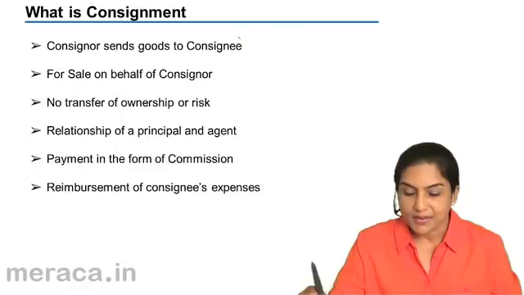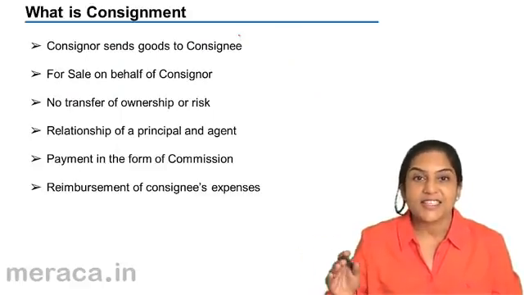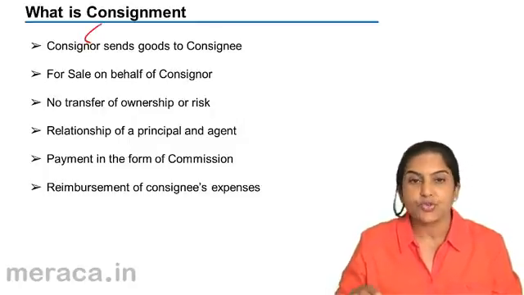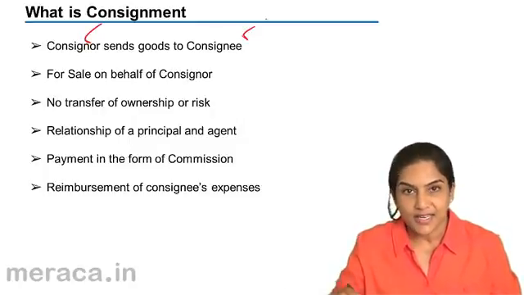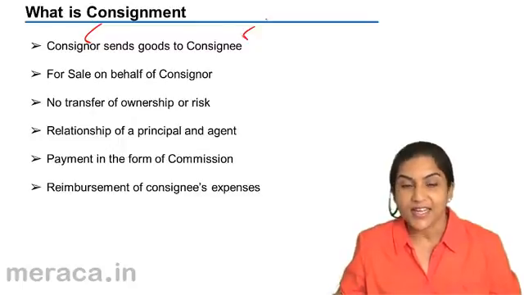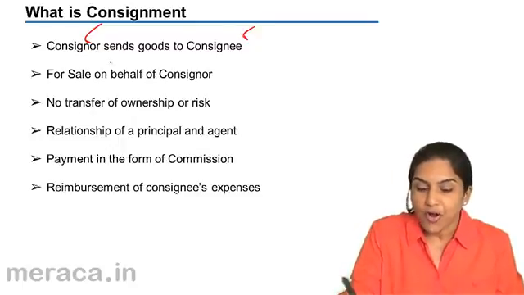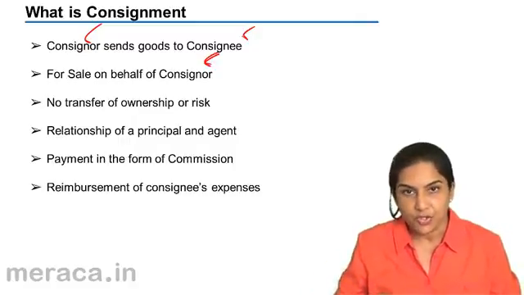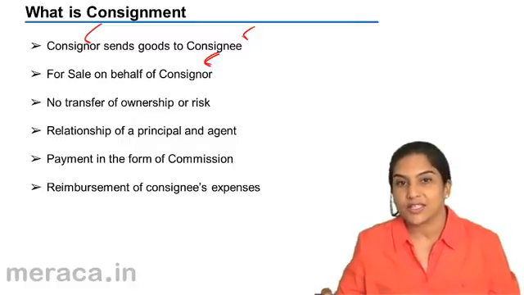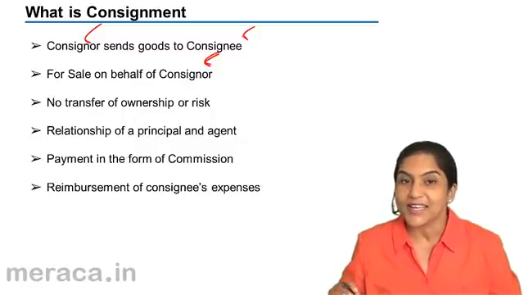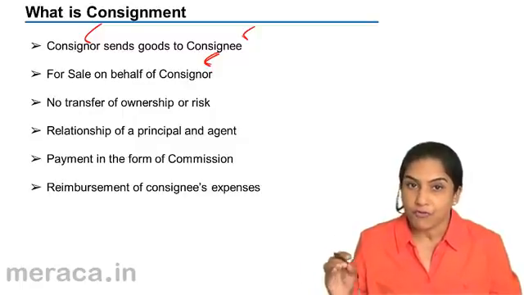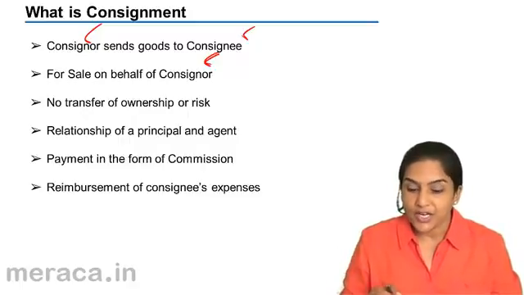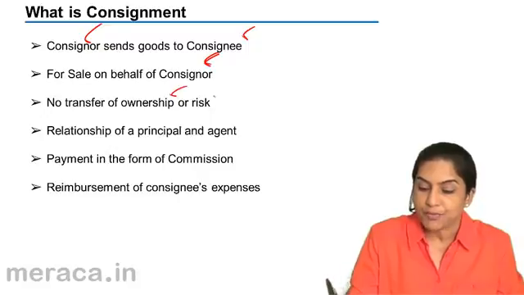So what is consignment? Consignment is the sending of goods by one person, the consignor, to another person, the consignee, so that the consignee can sell the goods for and on behalf of the consignor. So there is no transfer of ownership or risk.